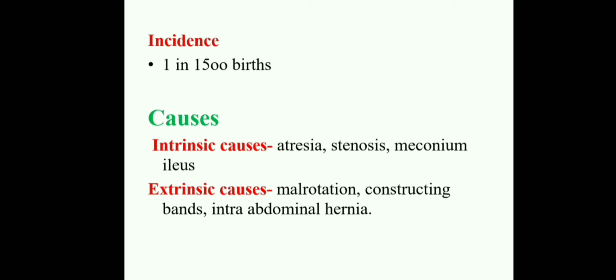And next, the extrinsic causes. Here the extrinsic causes are malrotation, constricting bands and intra-abdominal hernias. These are the extrinsic factors or causes. Malrotation, because of some deformity, the malrotation of the intestines will be there, and then constricting bands, where the bands will be constricting. Okay, and then intra-abdominal hernias. These are the extrinsic causes.